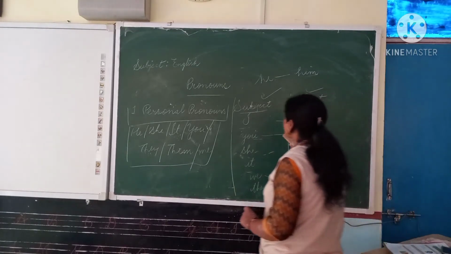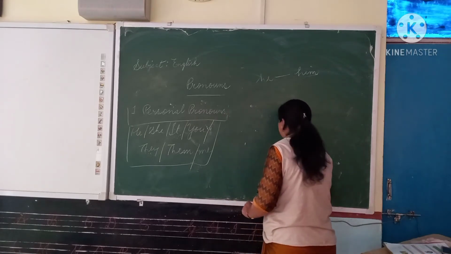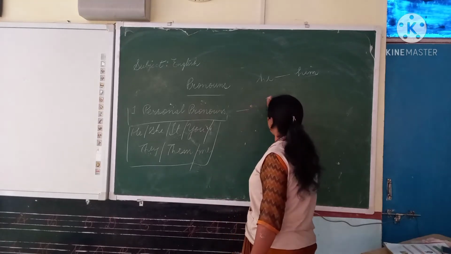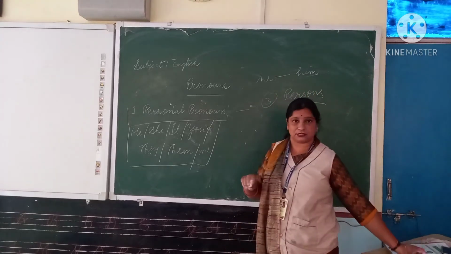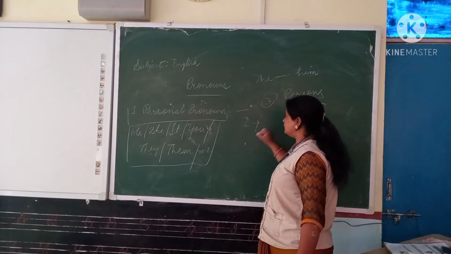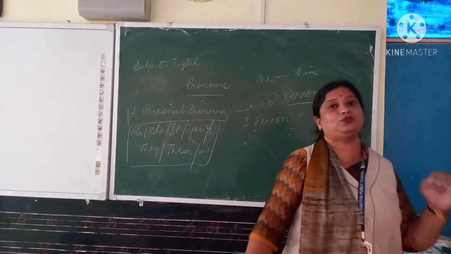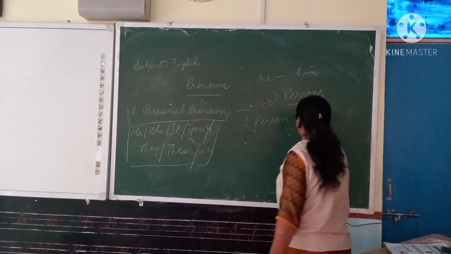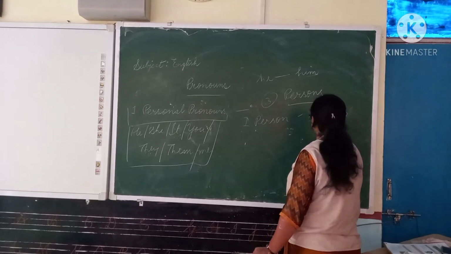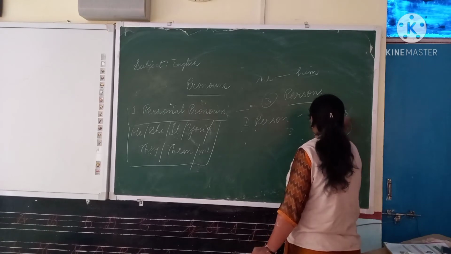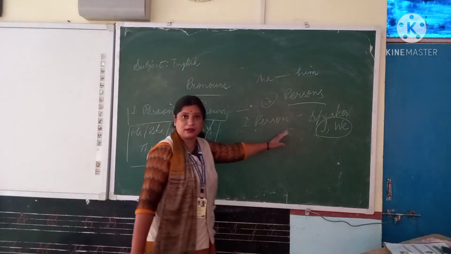Okay. So after this, beta, again about personal pronouns I am talking. There are three persons: first person, second person and third person. First person is the person who is talking, means the speaker, who is saying something. For example, I and we. These are the examples of first person pronouns.